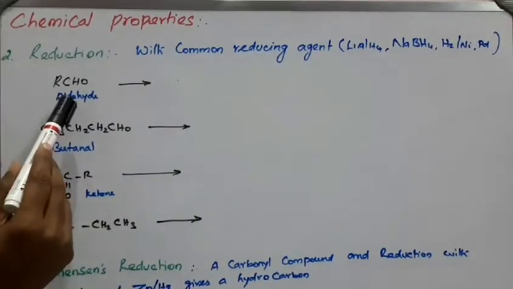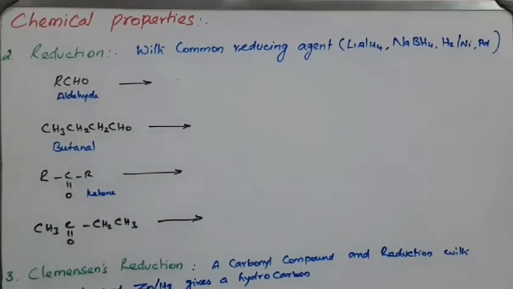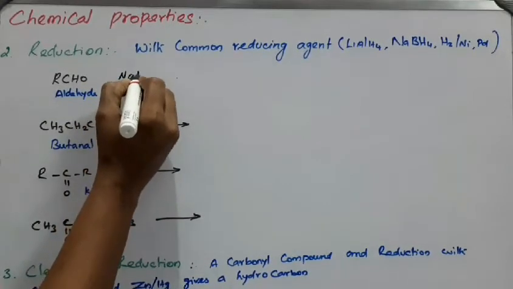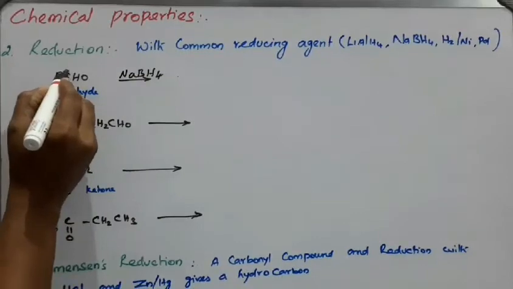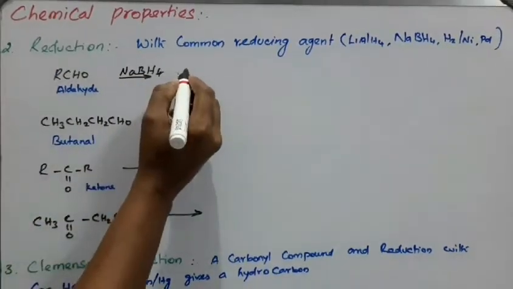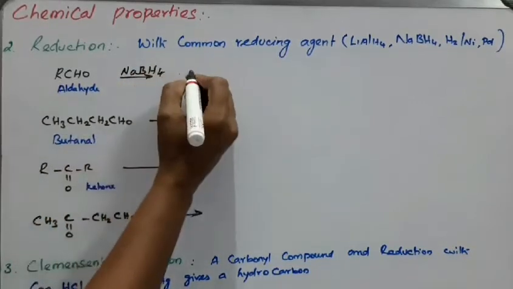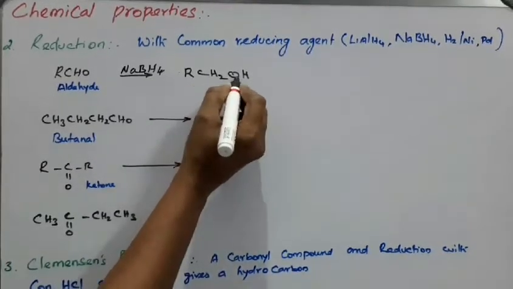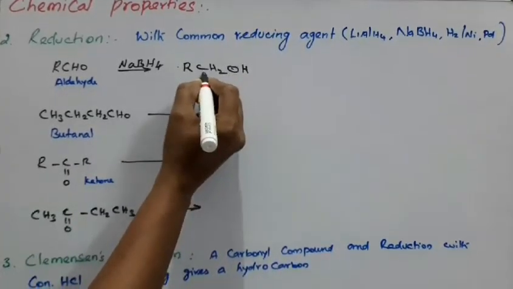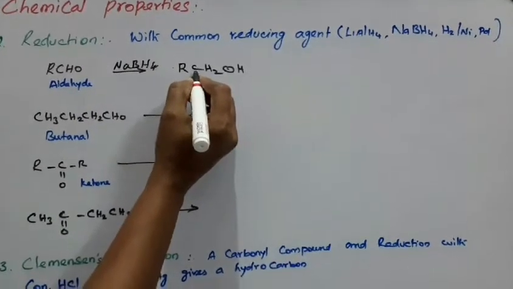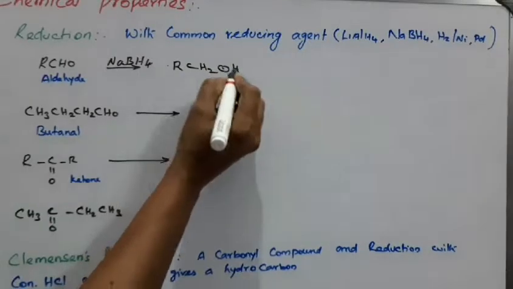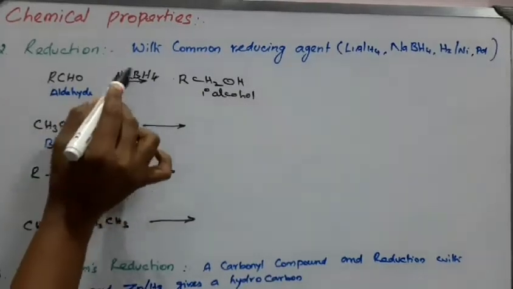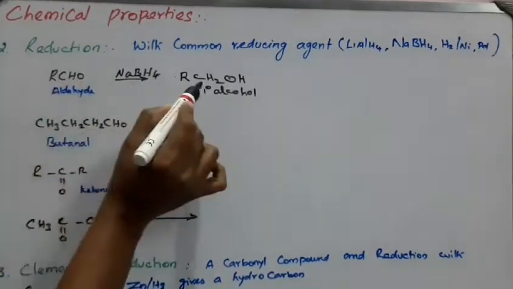For an aldehyde, in the presence of a common reducing agent, let me take sodium borohydride, the aldehyde is converted to an alcohol. Which alcohol? A primary alcohol, because the OH group is bonded to only one carbon atom. CH2OH means primary alcohol. So in the presence of a reducing agent, an aldehyde is converted to an alcohol.